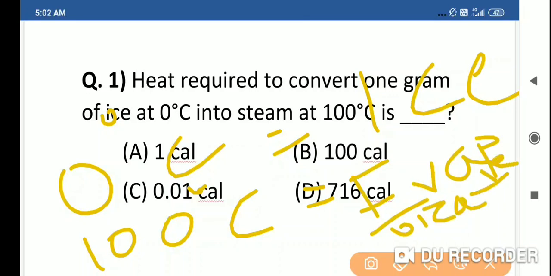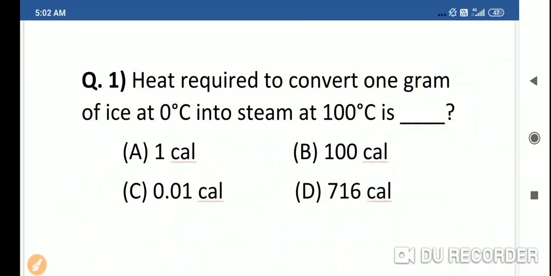So when we convert ice into steam, the energy required is what? And that is 716 calorie. 716 calorie energy or heat is required to convert 1 gram of ice at 0 degrees Celsius into steam at 100 degrees Celsius. Next.